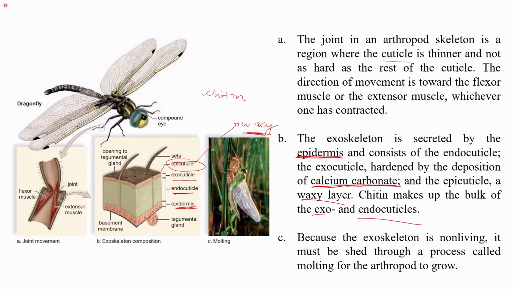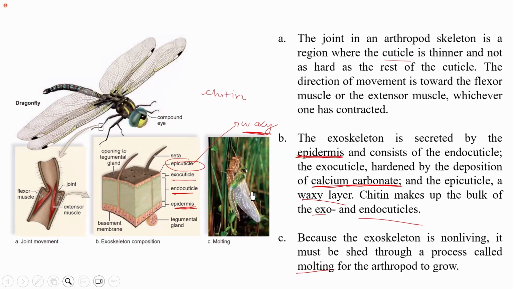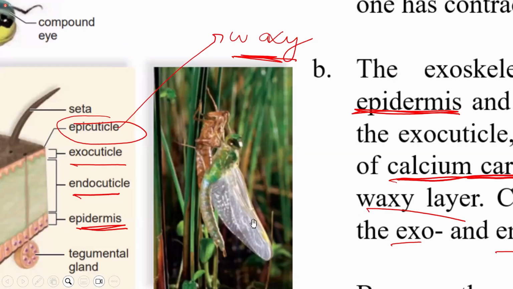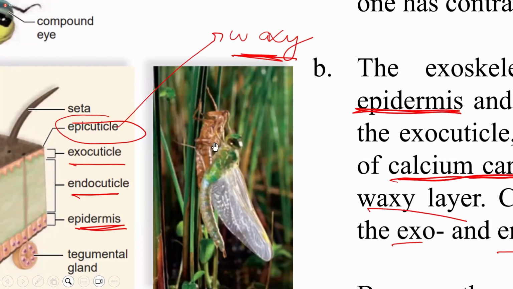Because, as I mentioned, the exoskeleton is a non-living composition of the arthropods, they have to shed it. The process of shedding is known as molting. When arthropods grow, they have to shed their exoskeleton. So you can see the molting in this: the outer exoskeleton is being shed by the organism once it has grown in size.